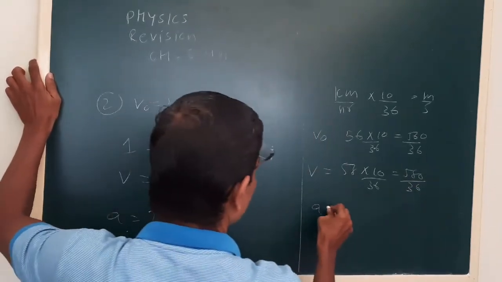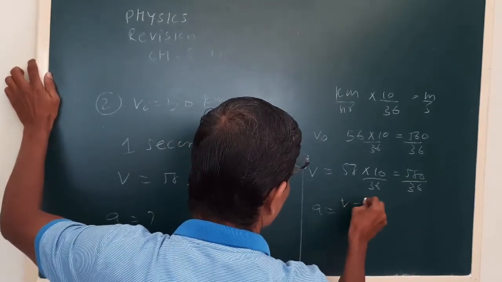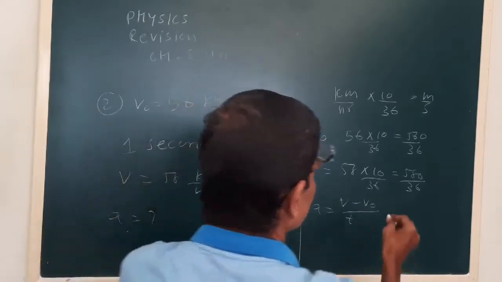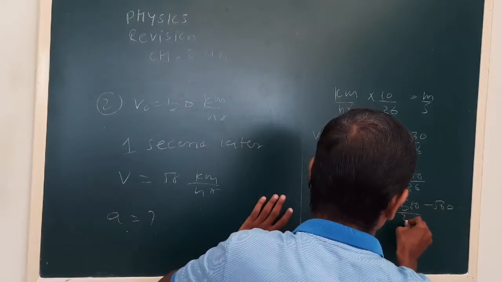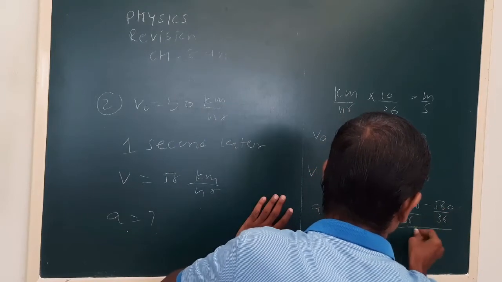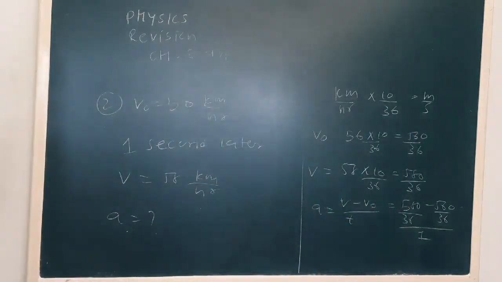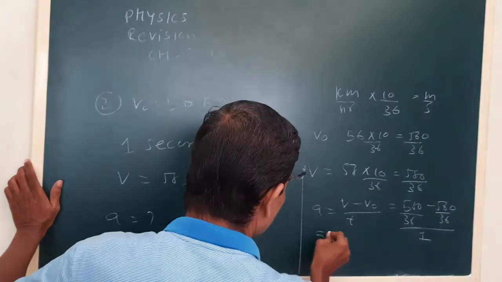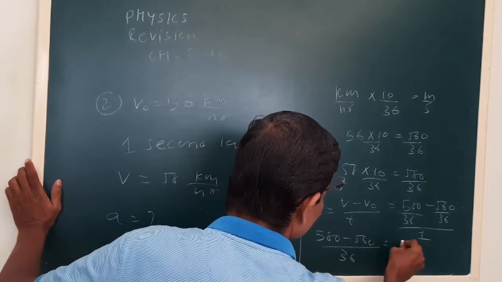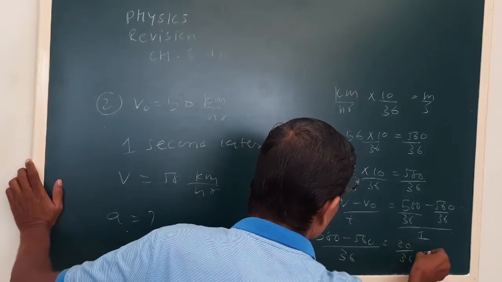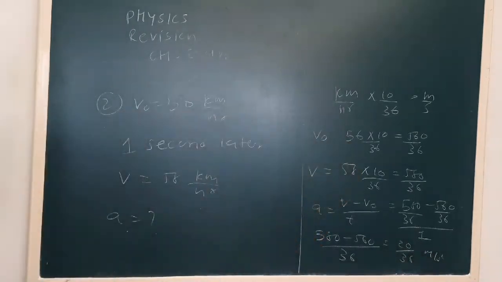Okay, so acceleration will be v minus v0 upon t. See, the time interval is this. Okay, so it will be 580 minus 560 upon 36 is LCM. Okay, so this is how we can calculate acceleration.